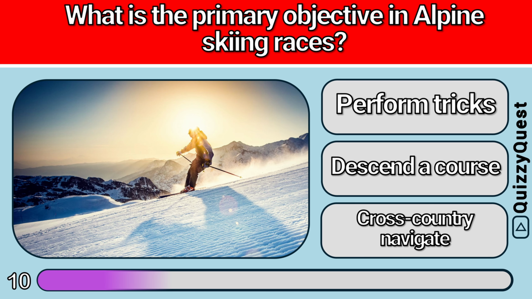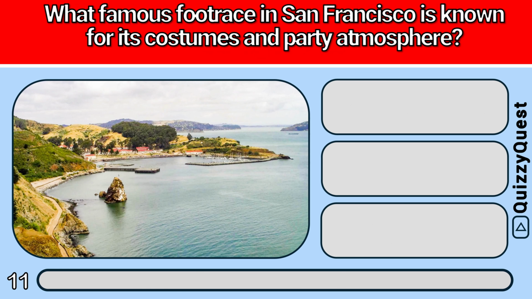Is it A. Perform tricks, B. Descend a course, or C. Cross-country navigate? It is B. Descend a course. What famous foot race in San Francisco is known for its costumes and party atmosphere?